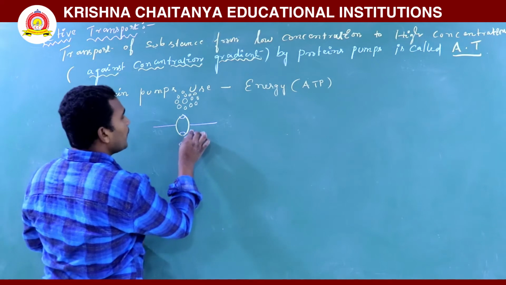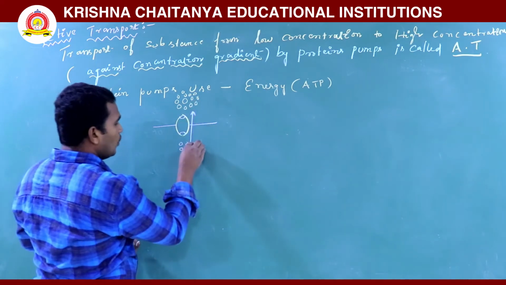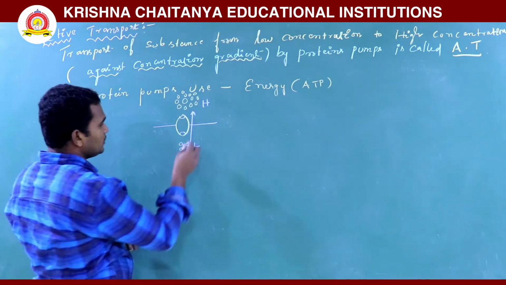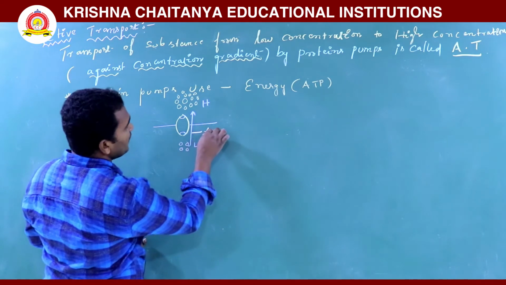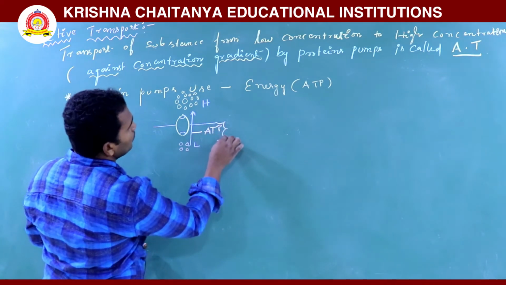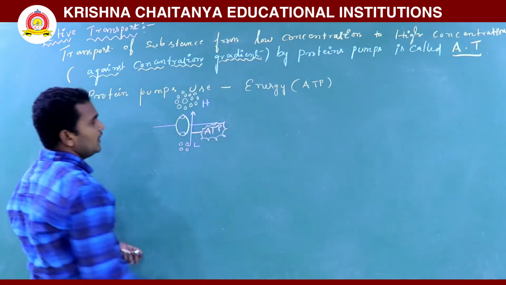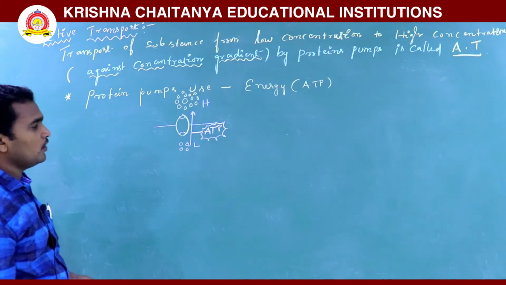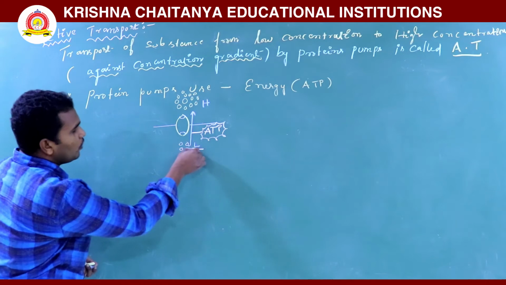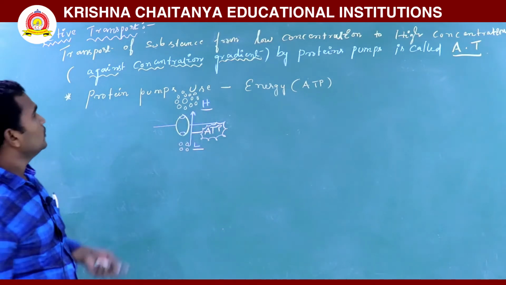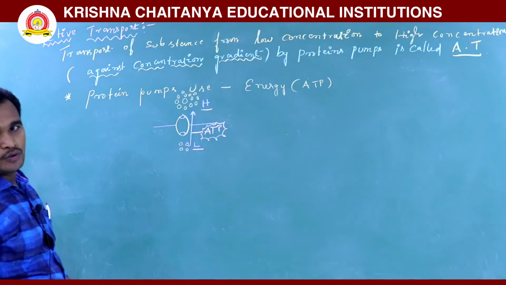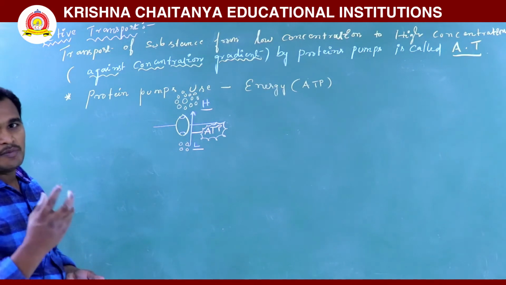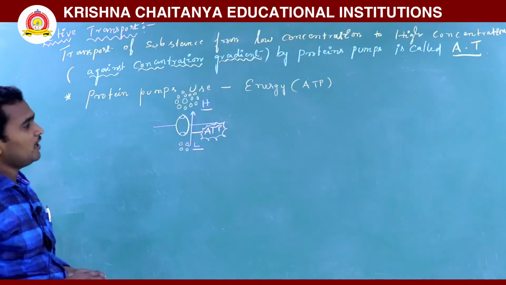These pumps are pumping from low concentration to high concentration, utilizing ATP. ATP is an energy-requiring process. Mainly adenosine triphosphate is being utilized, and molecules are pumped from low concentration to high concentration. So that's why it is called active transport. Active transport is an energy-required process, I mean an ATP-requiring process.